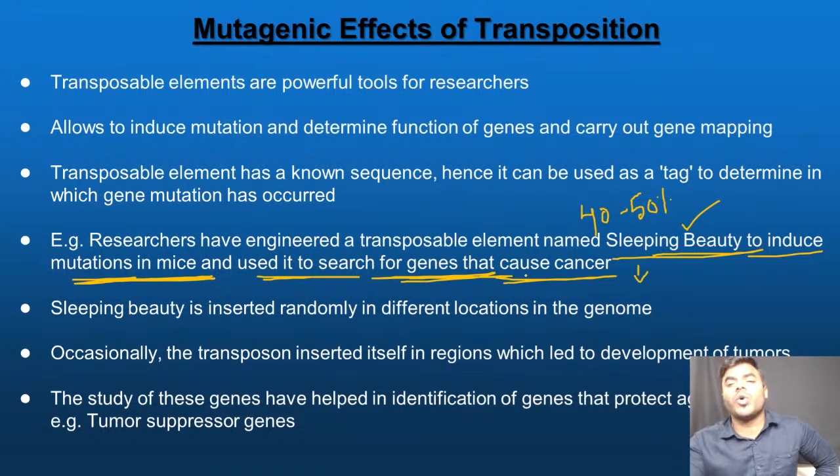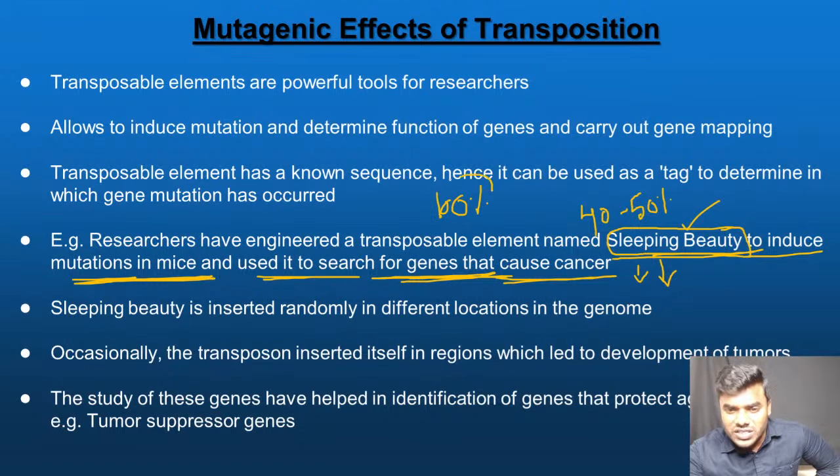Now you may have one more valid doubt. Sir, by using sleeping beauty, if we come to know that a particular gene is causing cancer, then we can prevent the cancer beforehand, we can diagnose the cancer beforehand. Friends, that statement is true. We can diagnose the cancers very easily, but we never know in which stage those cancers are. And moreover, I never use the word that 100% the transposable element sleeping beauty will exactly recognize the genes that are causing cancer. No, I never say that.